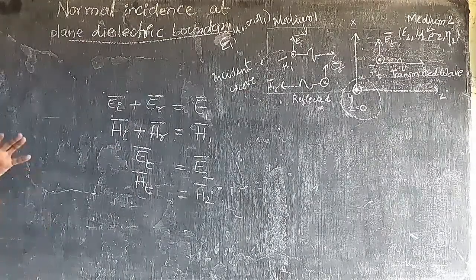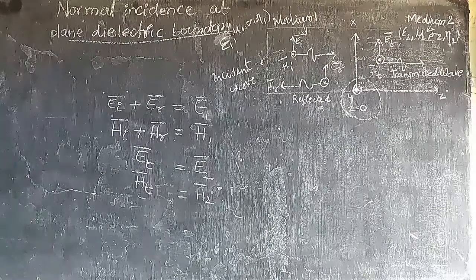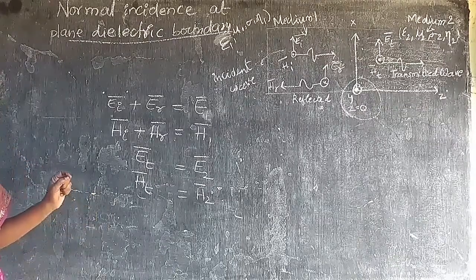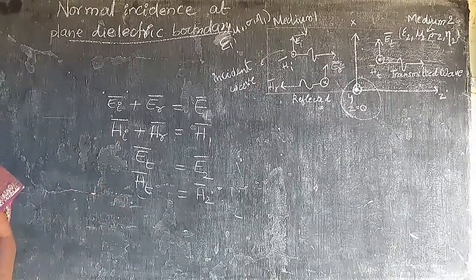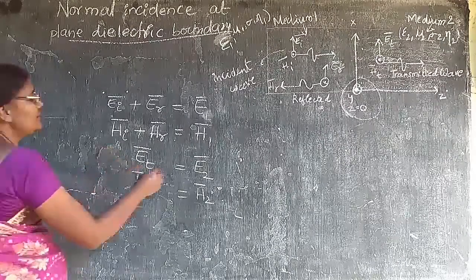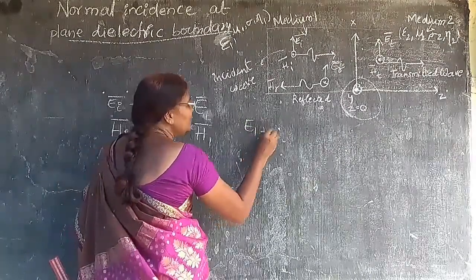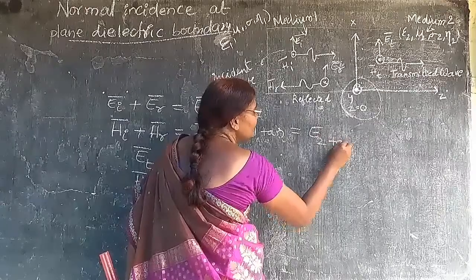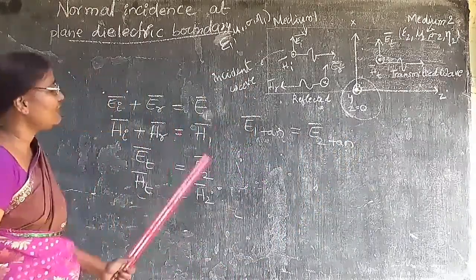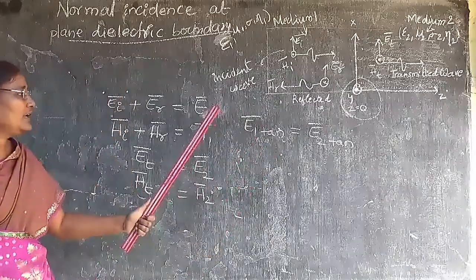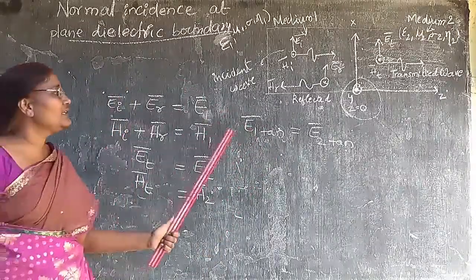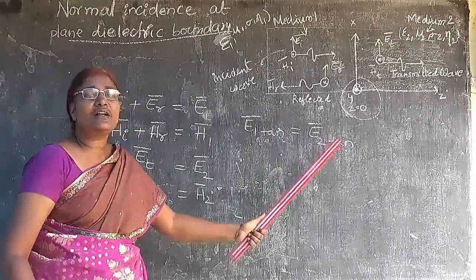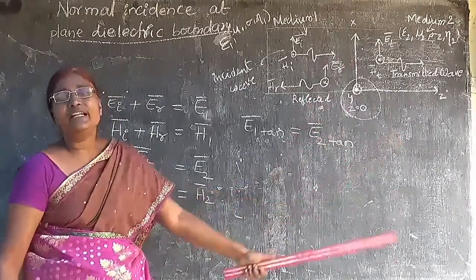So only tangential components will be continuous across the boundary, no normal components. So in this case, only tangential components will be continuous. That means E1 tangential bar must be equal to E2 tangential bar. That means whatever tangential component of electric field in medium 1 will be transferred as a tangential component of the electric field of medium 2.